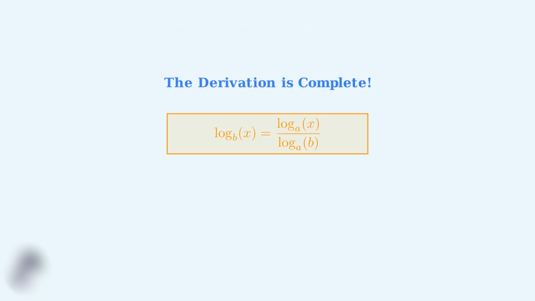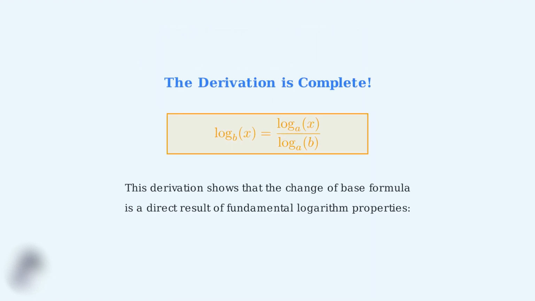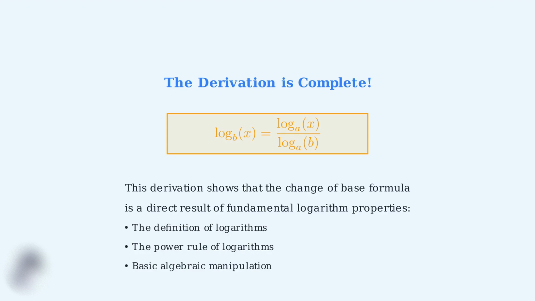This derivation demonstrates that the change of base formula isn't just a convenient trick. It's a natural consequence of the fundamental properties of logarithms. We use the definition of logarithms, the power rule, and basic algebra to prove why this formula works. Understanding this derivation gives you deeper insight into the mathematical reasoning behind this powerful tool.